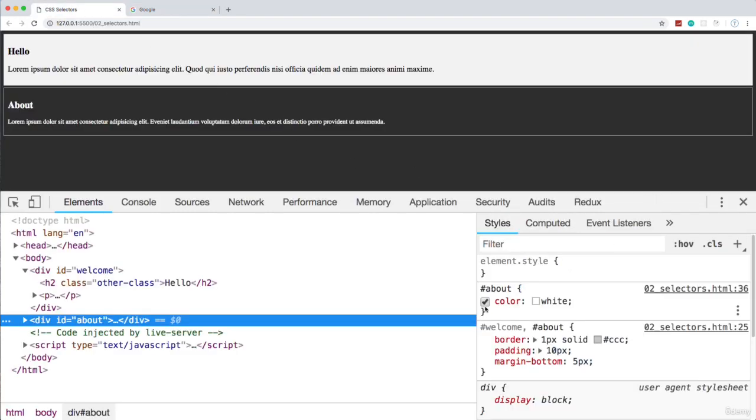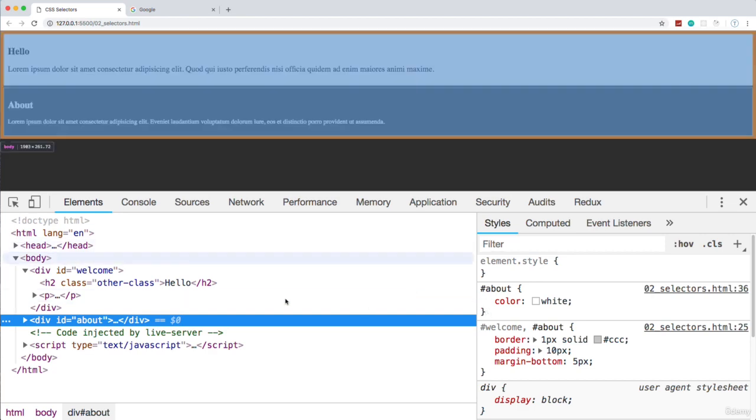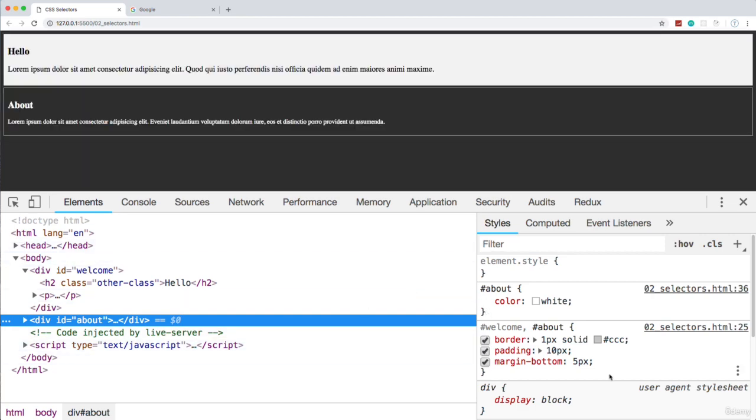All right, so I just wanted to kind of introduce you to the Chrome tools, the developer tools. And we will be using these more as we go along in the course. So in the next video, we're going to start to look at fonts. I want to look at different font families. I want to talk about web-safe fonts, and we'll also look at colors.